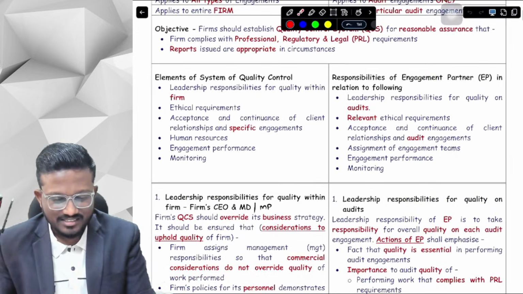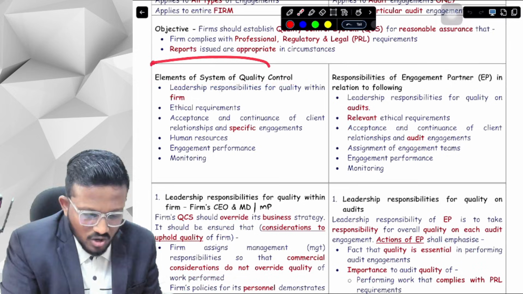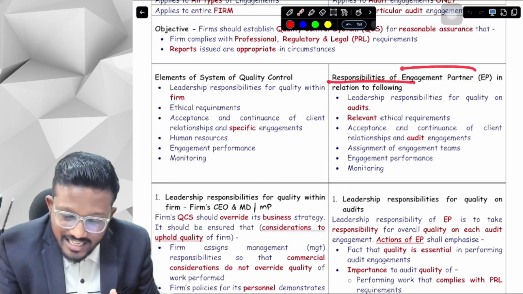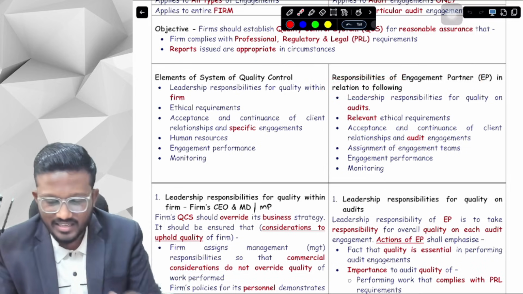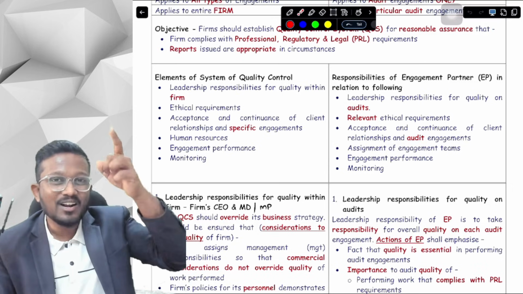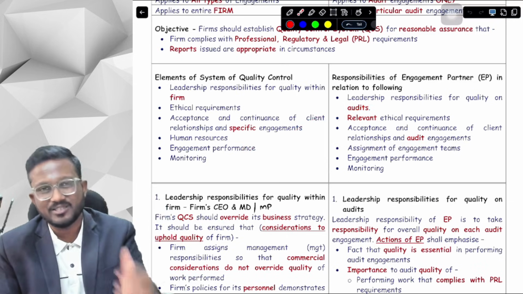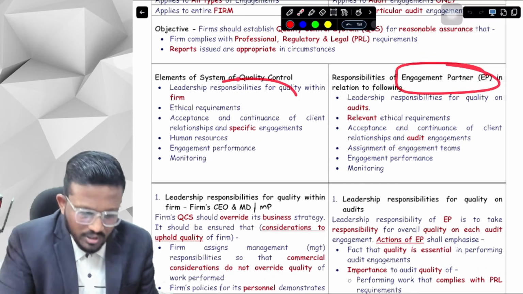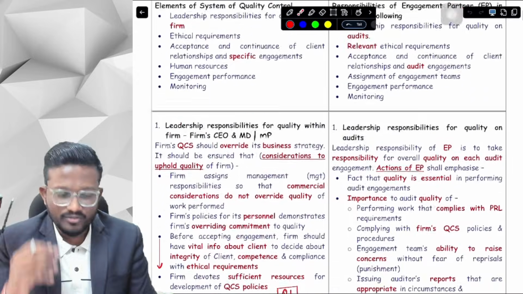Now we are talking about elements of system of quality control. In SQC1, it is called elements of system of quality control. In SA 220, it is called responsibilities of engagement partner in relation to the following. Who is an engagement partner? He is the main head of the audit, the main auditor who has to sign the audited financial statements. We don't have to learn this, we just have to understand that this is an element of system of quality control.